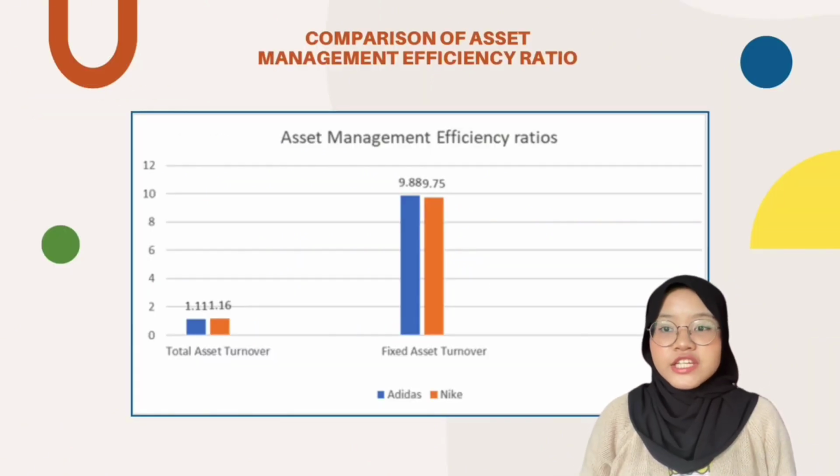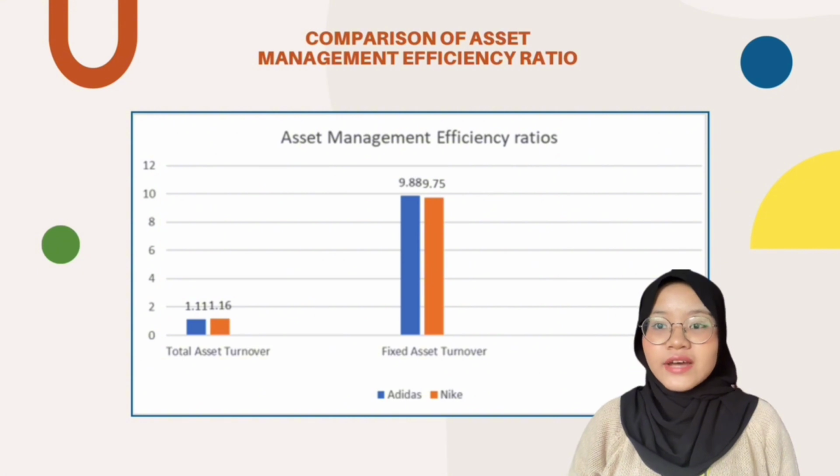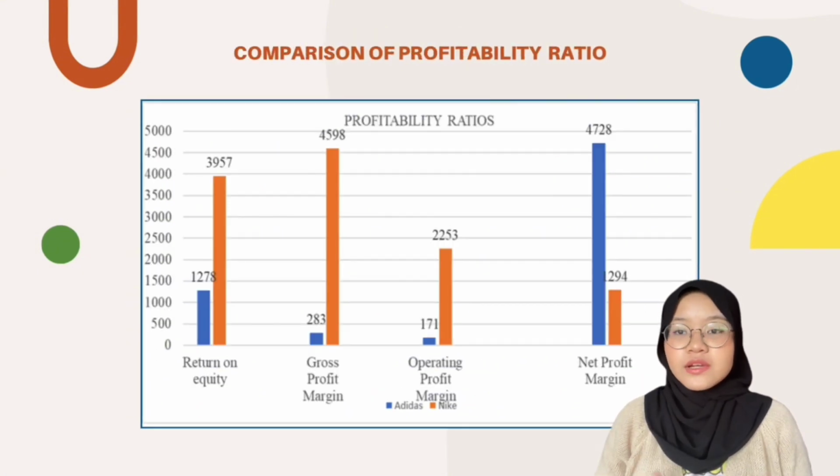Third one is asset management efficiency ratio. Nike's total asset turnover ratio is 1.16 times, slightly higher than Adidas, which is 1.11 times. So Nike is more effective in utilizing its assets to generate sales. In terms of fixed asset turnover, Adidas has a higher ratio of 9.88 times compared to Nike's ratio of 9.75 times. Last one is profitability ratio.